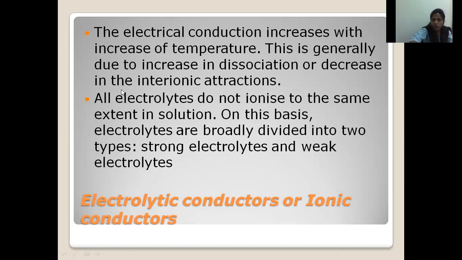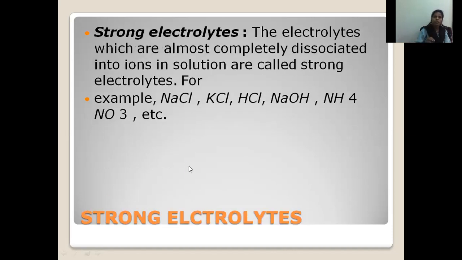So here all electrolytes do not ionize to the same extent in the solution. On this basis, electrolytes are broadly divided into two types. One is called the strong electrolyte and another one is the weak electrolyte. A strong electrolyte is nothing but the electrolyte which is almost completely dissociated into ions in solution. So what is happening in the strong electrolyte?